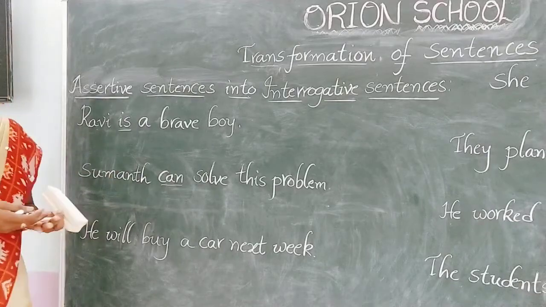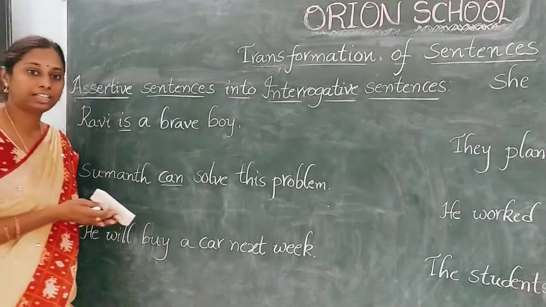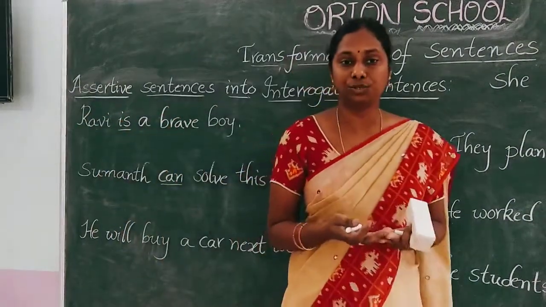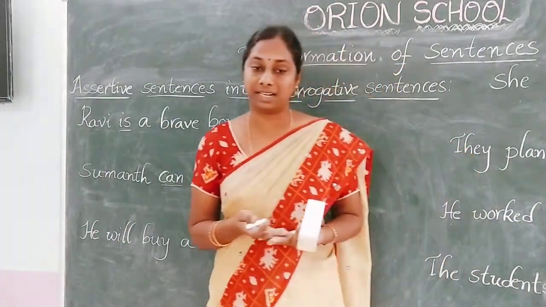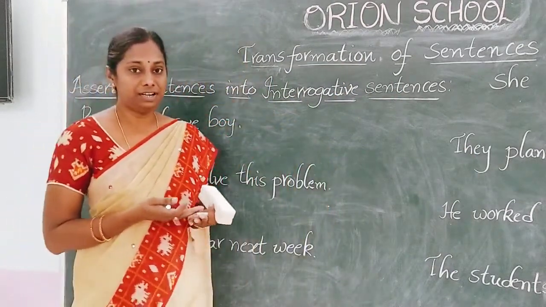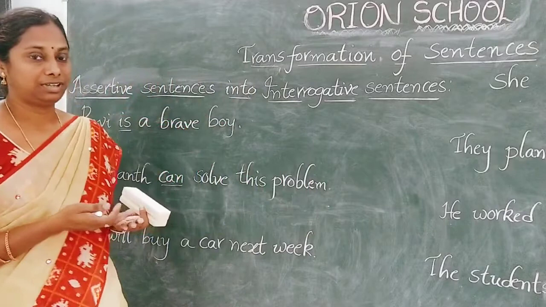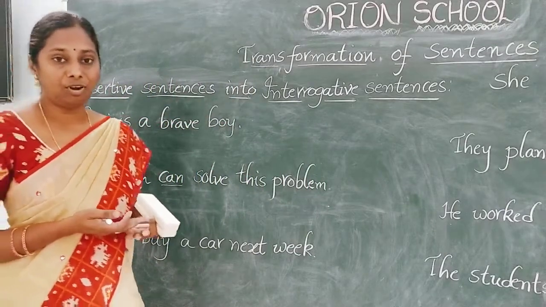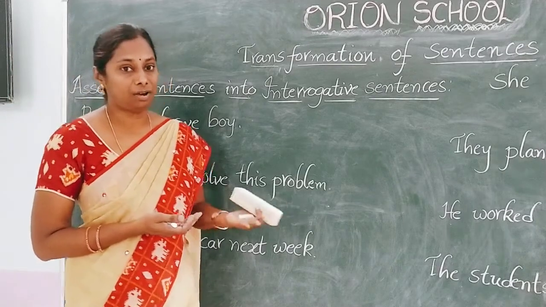Am, is, was, were, these are the be forms. Do, does, did, these are the do forms. Have, has, had, these are the have forms. Will, would, shall, should, can, could, may, might, need to, ought to, dare to, all these are called the modal auxiliaries.